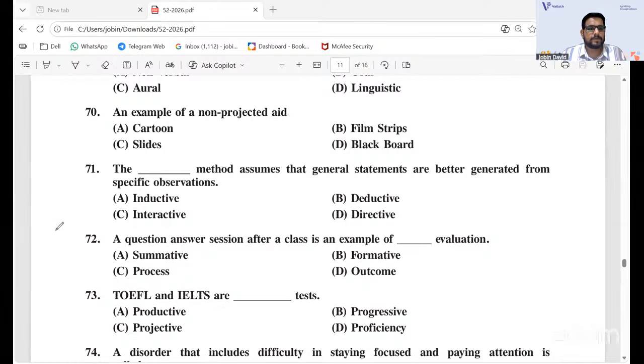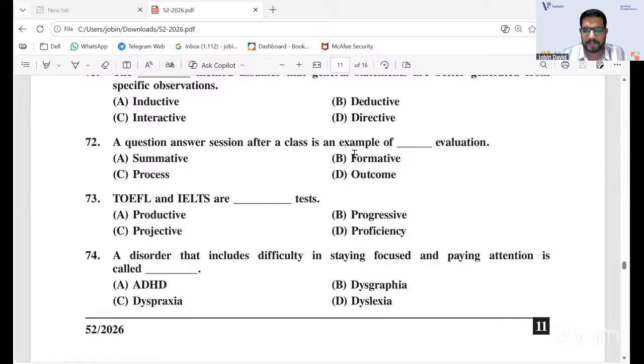Now coming to the next one, 72: a question answer session after a class is an example of dash evaluation. Obviously it is not a summative evaluation. 72B will be the right answer, that is formative evaluation, not a process evaluation or outcome. You don't have something like process evaluation or outcome evaluation.